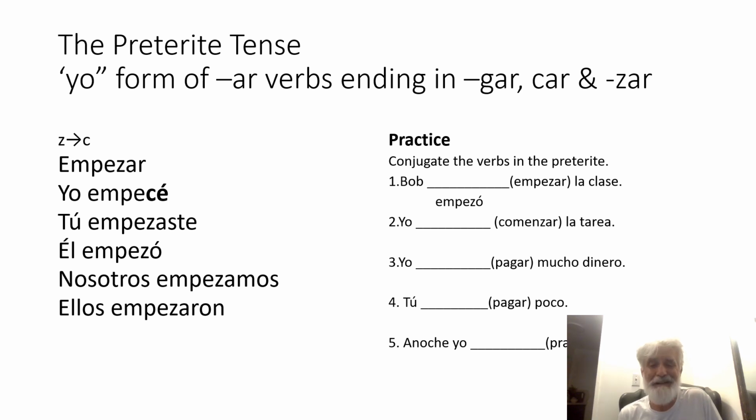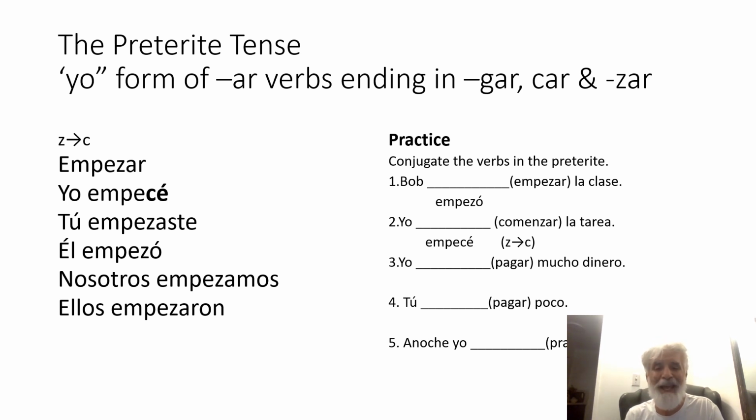Comenzar ends in zar. We want to put it in the preterite. Now what's our subject? It's yo. Will there be a spelling change? Yes. All verbs that end in either gar, kar, or zar will have a spelling change in the yo form. So the Z will change to a C.